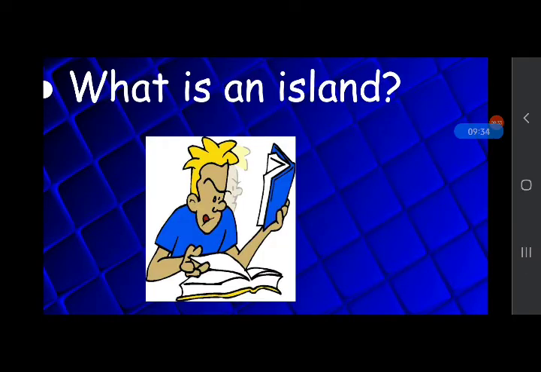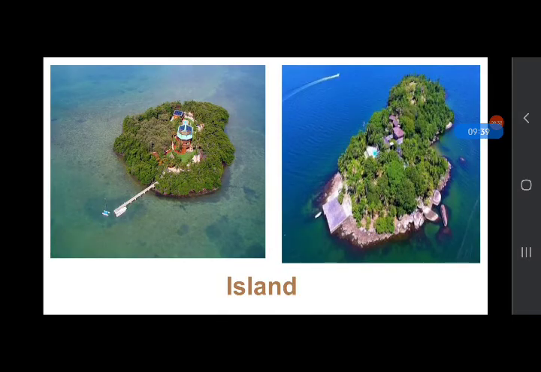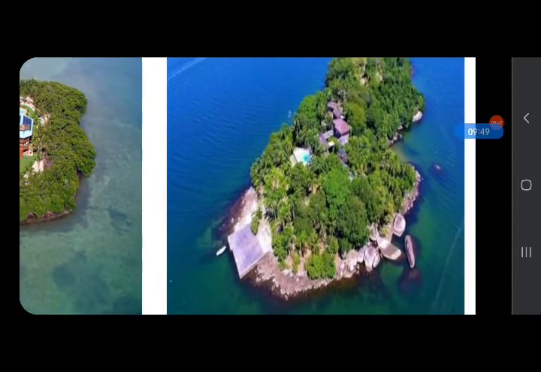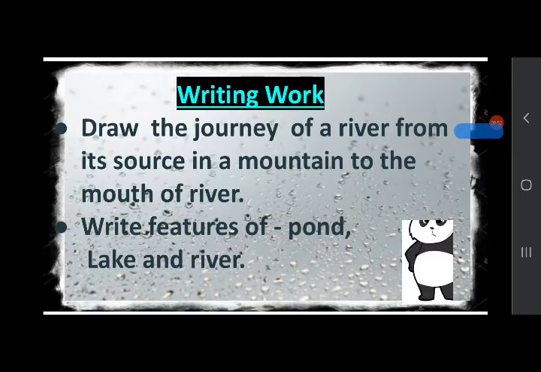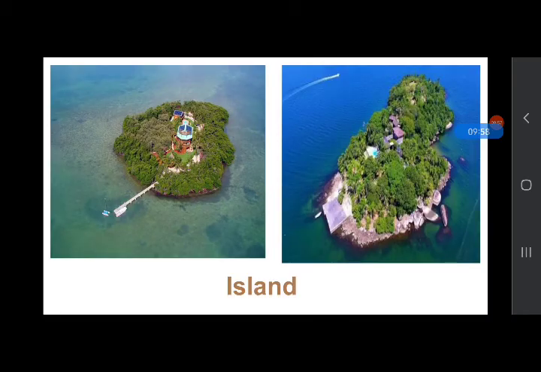Now answer, do you know what an island is? An island is a small piece of land surrounded by water on all four sides. This is an island surrounded by water on all four sides. And did you know, in this block, the Caspian Sea is actually a lake. It is called a sea because of its size. And you should read the did you know of every block also.